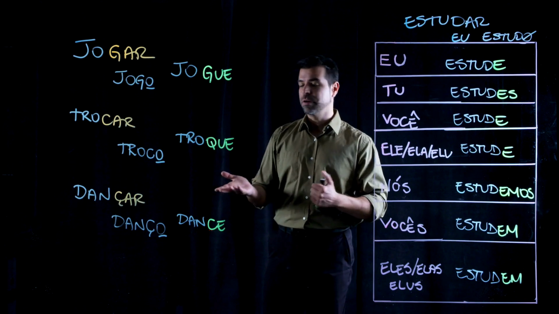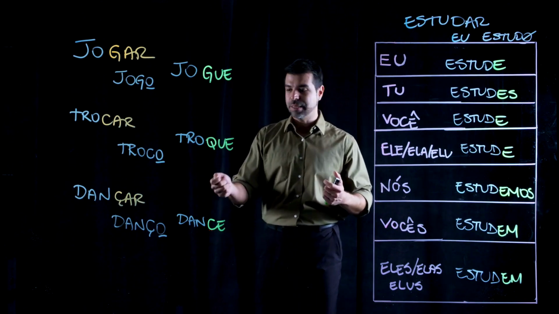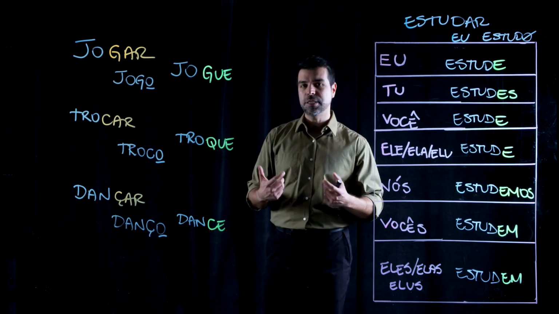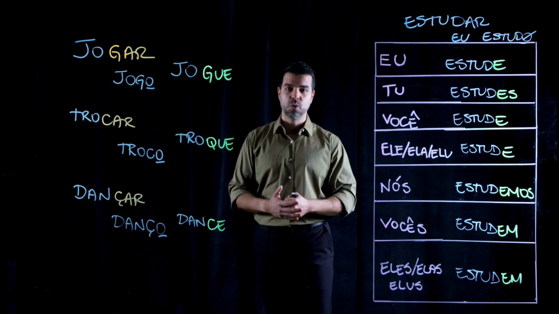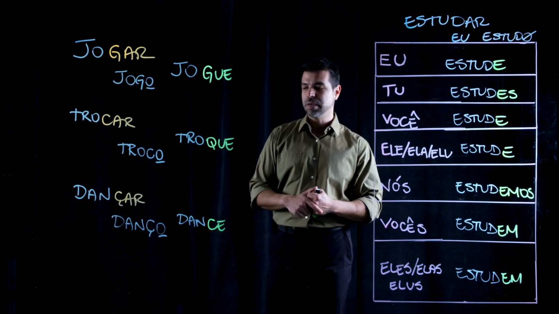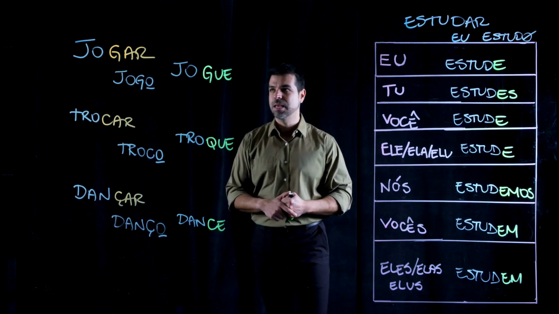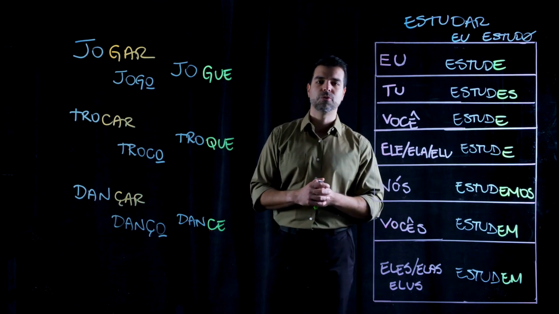And then, with the verb dançar, for example, eu danço, we still need to use the cedilha, this squiggle in there, to make the letter C soft. But it's not necessary anymore when we add the letter E. So, dance in the subjunctive is not going to take the squiggle anymore, the cedilha. And that's why we have to pay attention to those three types of verbs that end with those syllables.